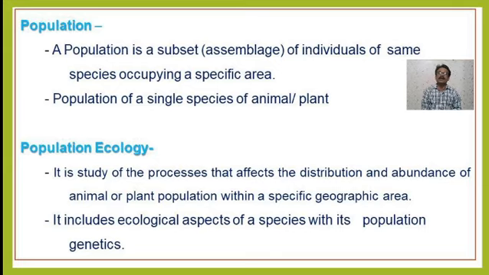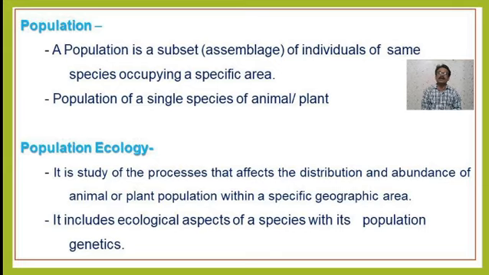In general, in population ecology we study the processes that affect the distribution and abundance of different species of animals or plants in a specific geographical region, their population dynamics and population genetics.